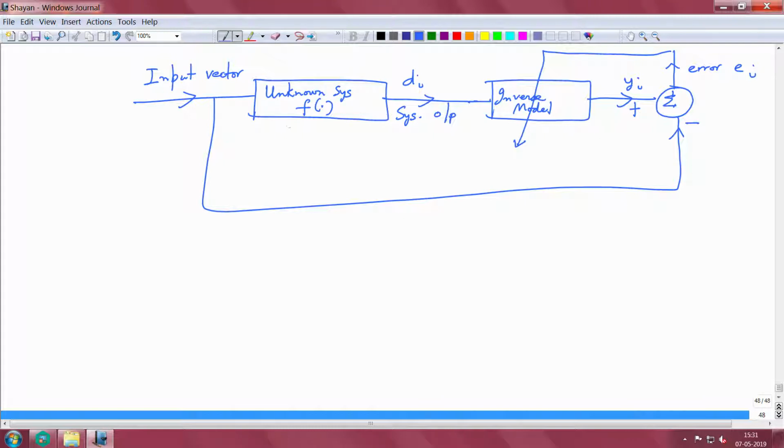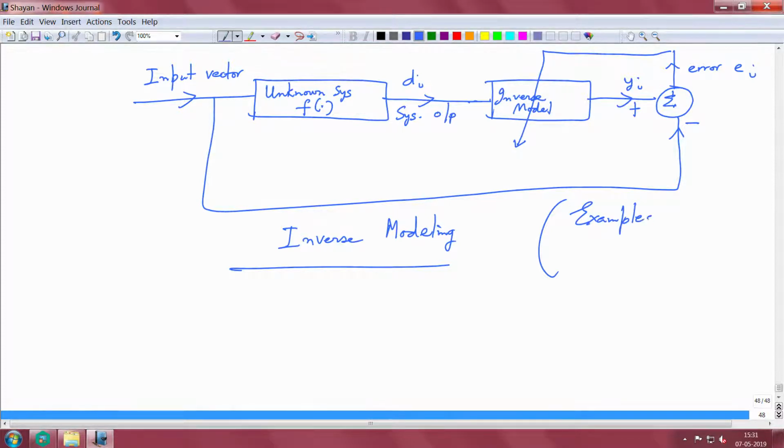So, if you think about composition of these mappings between the unknown system and the inverse model, these should sort of cancel each other, and that is the basic philosophy behind inverse modeling. Examples of inverse modeling could be channel equalization in communication systems, or possibly echo cancellation.